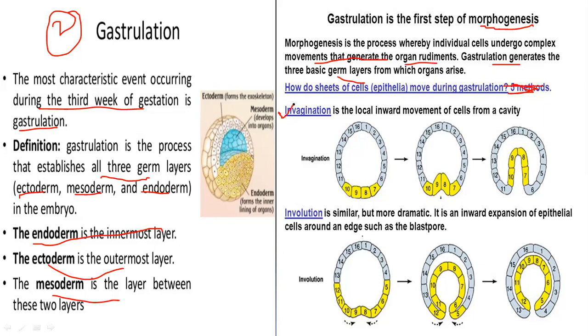The first process is called invagination. In invagination, we have to see first that in the human embryo, gastrulation begins at the 15th day of fertilization.